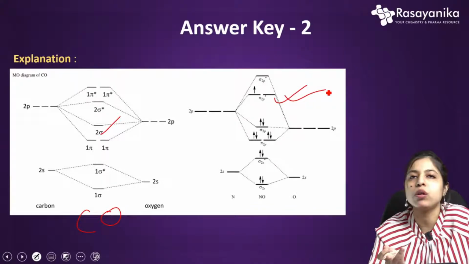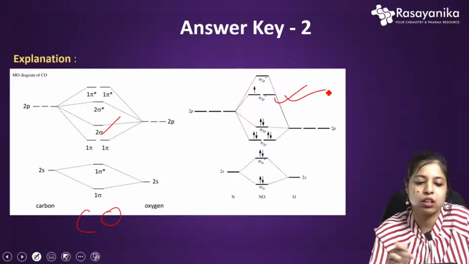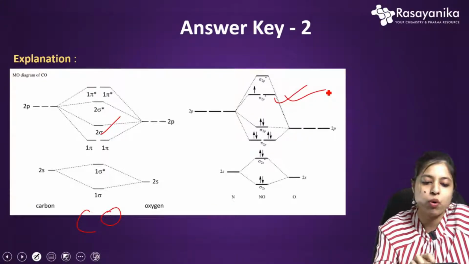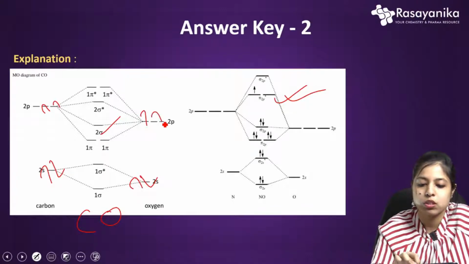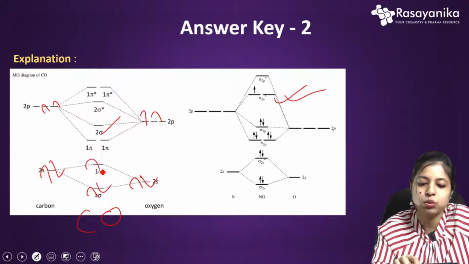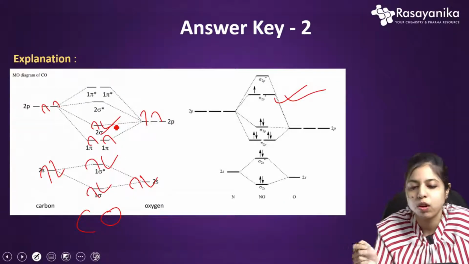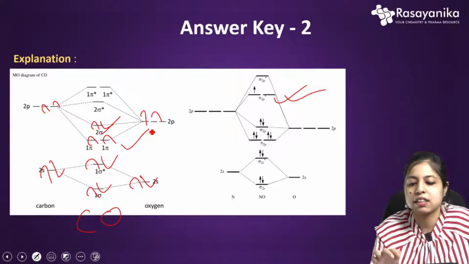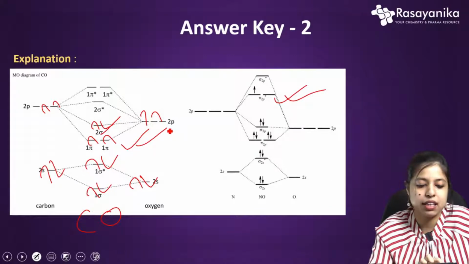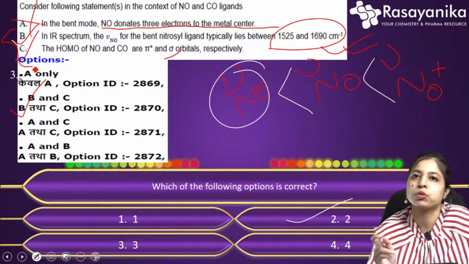Okay, so that's how we put the electrons basically. So here for carbon, you all know that 1s2, 2s2, 2p2 actually. So for the 4 electrons, you have to put here. 1s is already not given. So the 4 electrons means 1, 2, 3, 4. And here also 1, 2, 3, 4. So basically 4 means 4, this 8 electrons. So 1, 2, 3, 4, 5, 6, 7 and 8. So it is basically the HOMO. This is the sigma orbital. And thus we can see these 2 options are the correct options, and here the B and C options are the correct options.